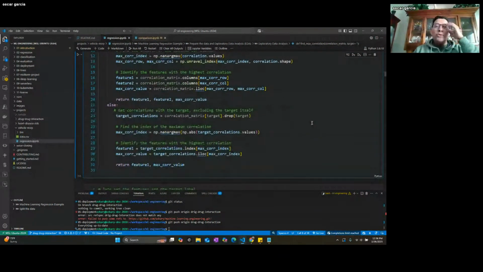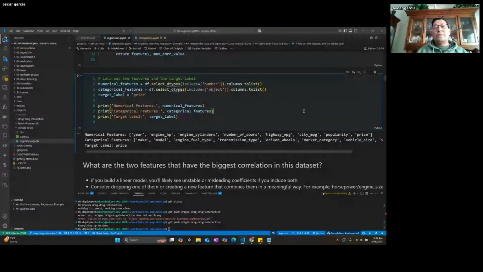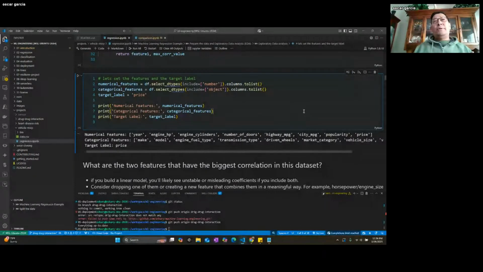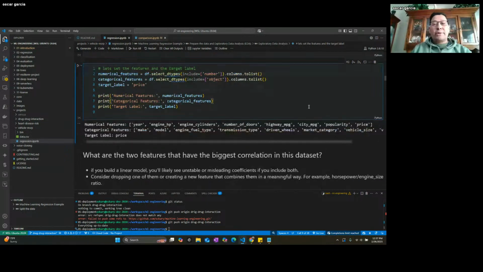So you can just look at this code, how it does the process. And then we say, okay, let's get our numerical features and categorical features. This is important because machine learning really is optimized to run on numbers, binary data. So when you use categories like strings and so on, you're going to have to encode that data so it's easier for the process to work. You will see how we document this. So we separate numerical from categorical, and we identify the target label to be price. So we're setting up for this.